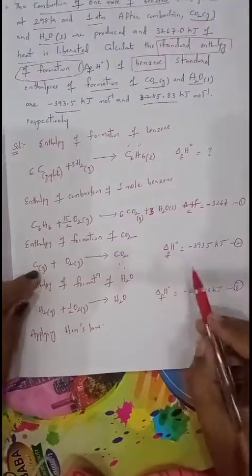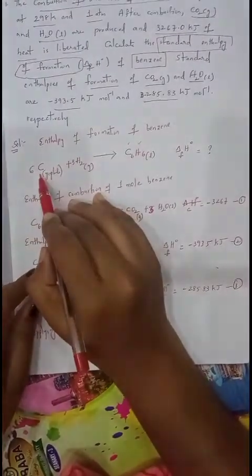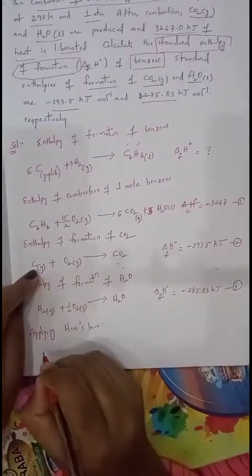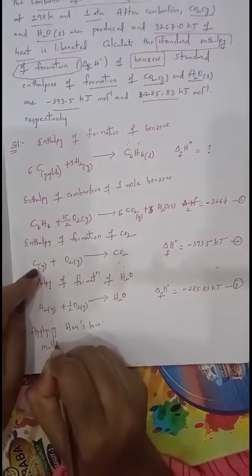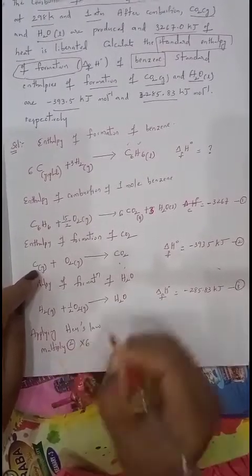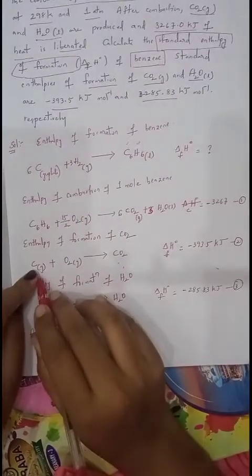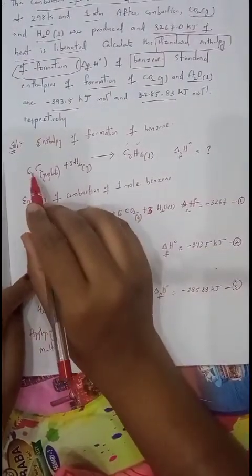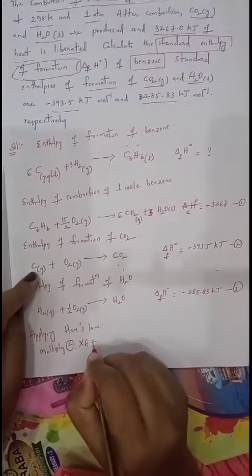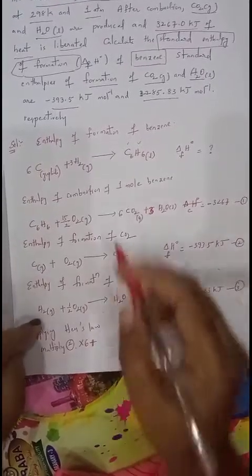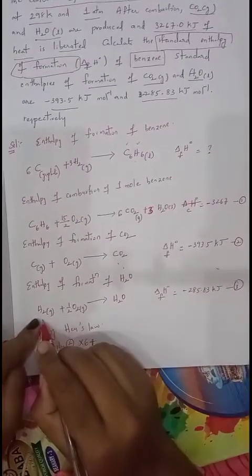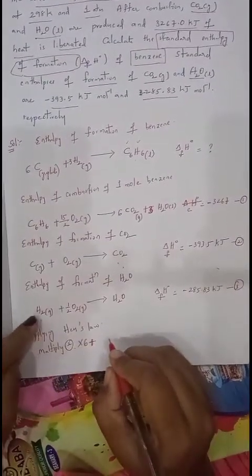The carbon is present in the second equation, but there only 1 carbon and here we want totally 6 carbons. So multiply equation 2 with 6, because equation 2 contains only 1 mole of carbon, but for the formation of C6H6 we require 6 moles. Total number of hydrogens required is 3 moles for the formation of benzene, but in the third equation we have hydrogen in only 1 mole. So multiply it with 3.